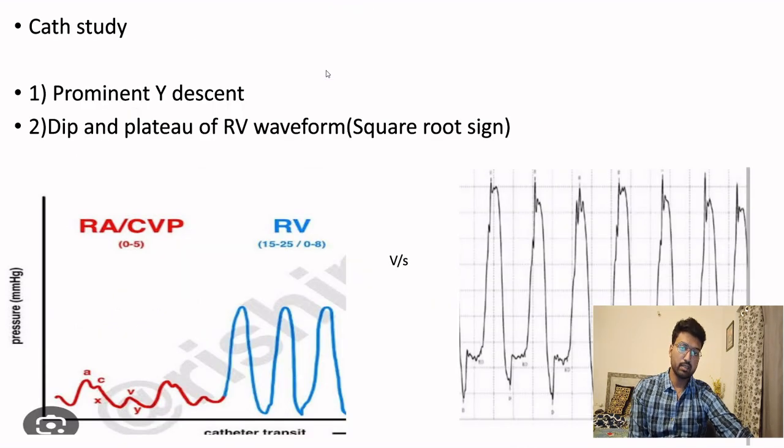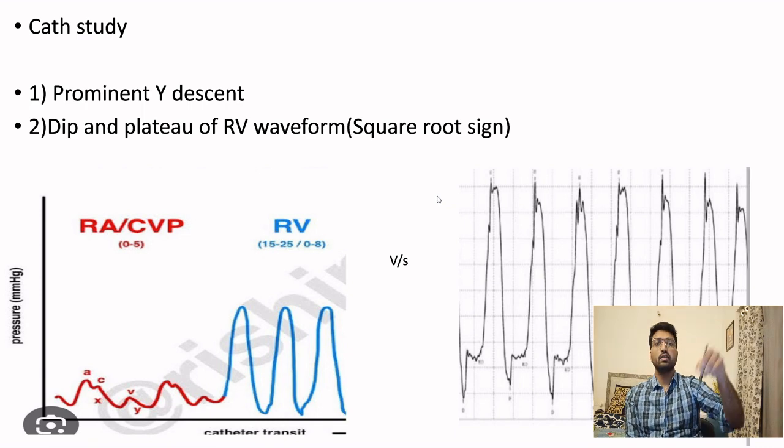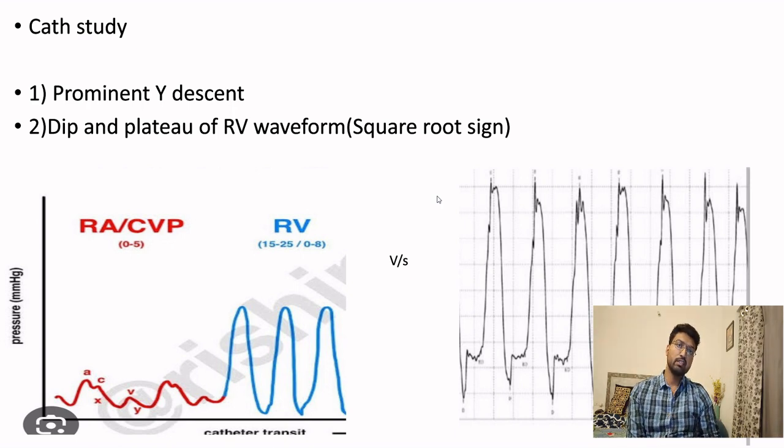If we do a cath study, what do you mean by a cath study? That means we are inserting a catheter into the internal jugular vein from where it is going into the right atrium and then into the right ventricle. So then we are measuring the pressures of the RA and the RV. When we measure the pressures of the RA, a graph is found, similar to the graph we see in the JVP also.